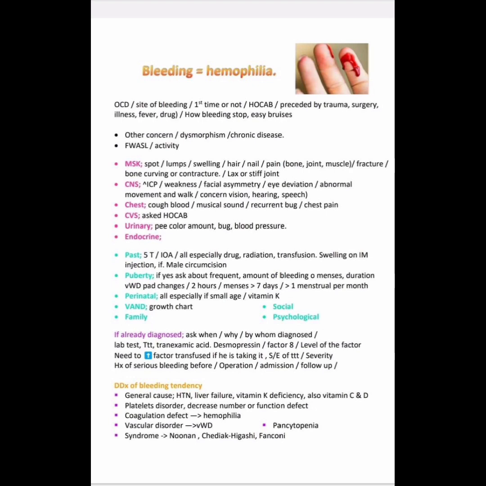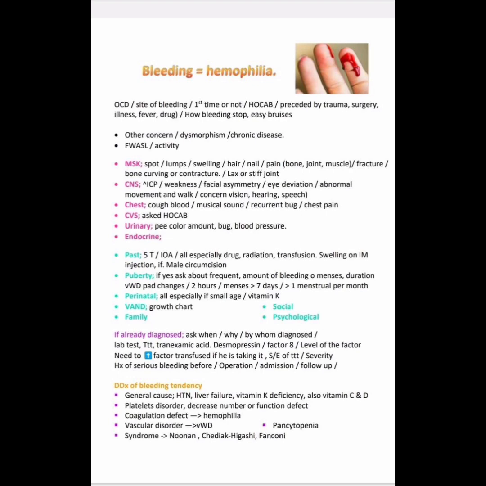Next, we check the chest. Is cough present or not? Is the cough blood mixed or not? Musical sound or recurrent chest infection, any chest pain. Next, we check the CVS. In CVS, ask about HOCAB. We know HOCAB: H for hemodynamically stable or not, O for onset, C for color of blood, A for amount of blood, and B for blood transfusion.